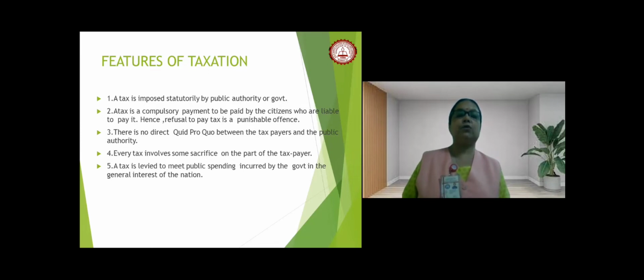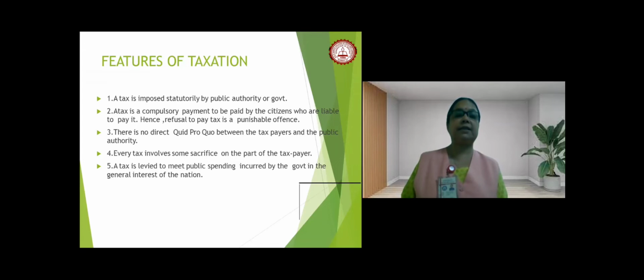So if we want to discuss the features of taxation, the first point that we can explain is that a tax is basically imposed statutorily by the public authority or the government on the people. If I want to clarify this point, I can say that a tax is imposed by the government whereby the people who have a permanent income earning capacity, from their hard-earned money, are sacrificing some amount of money into the pocket of the government. In this way, the government is imposing the tax burden on the people.